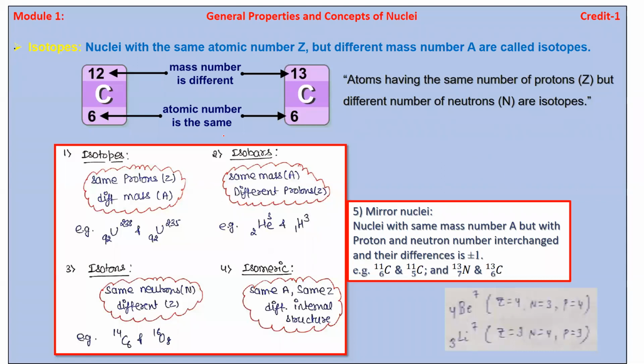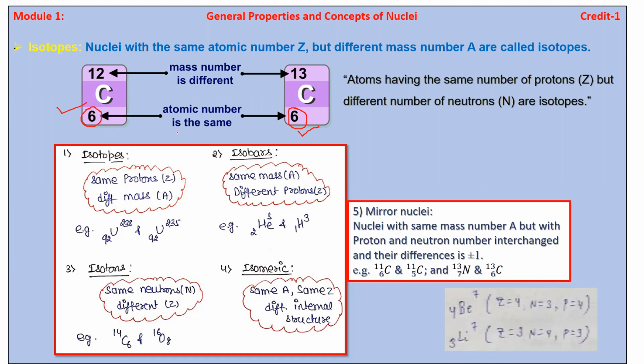If we consider a single element or material, suppose here we have taken the example of carbon. Nuclei with the same atomic number. We know the atomic number of carbon is 6. Look at this picture and also this picture: same atomic number but different mass number.